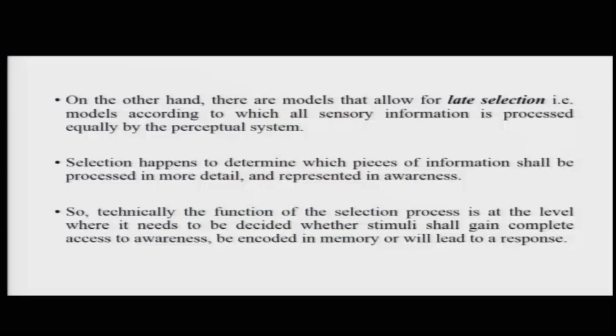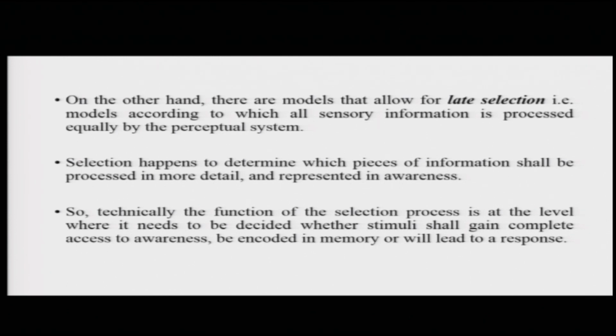On the other hand, there are different kinds of models as well, which allow for what is called late selection. According to these models, all sensory information is actually processed equally by the perceptual system. What happens is that selection determines which pieces of information shall be processed in more detail and then represented in awareness, and so on.